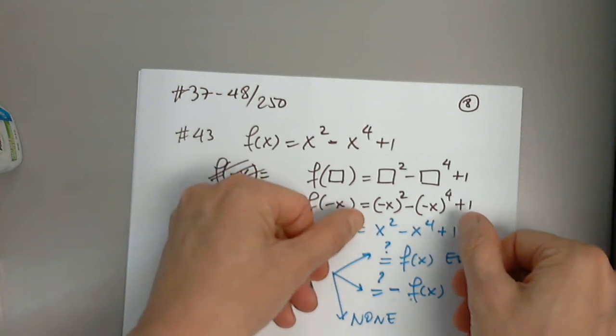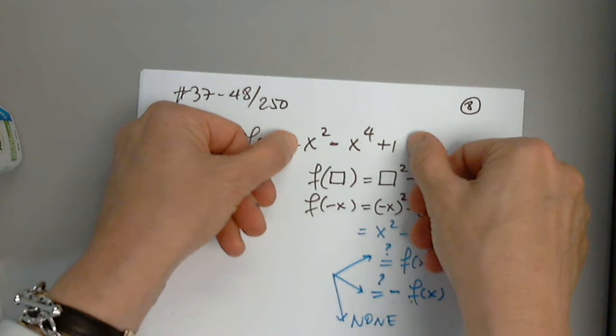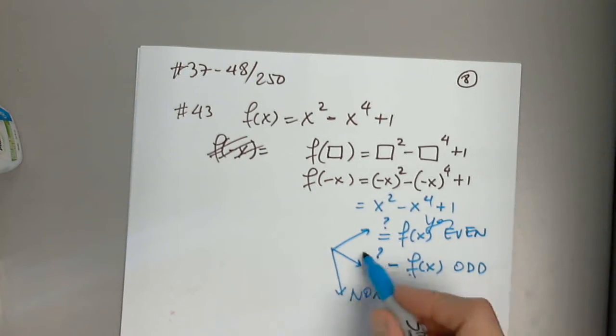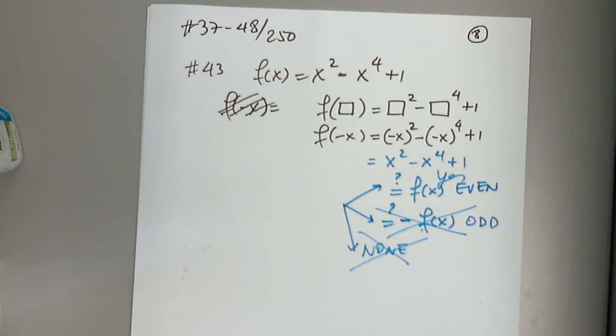So we determined f of negative x. So now I compare it to the original function. Are they the same? Yes. So there is a yes, and these 2 are gone. The function is even, and if I were to graph it, I would graph it symmetric with respect to the y-axis.